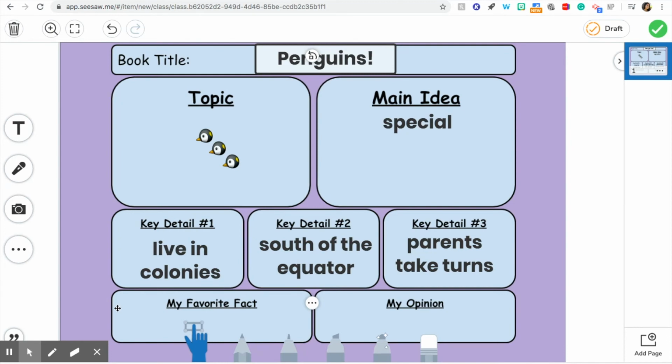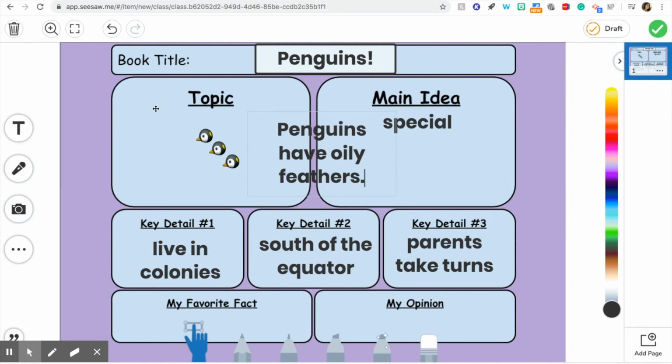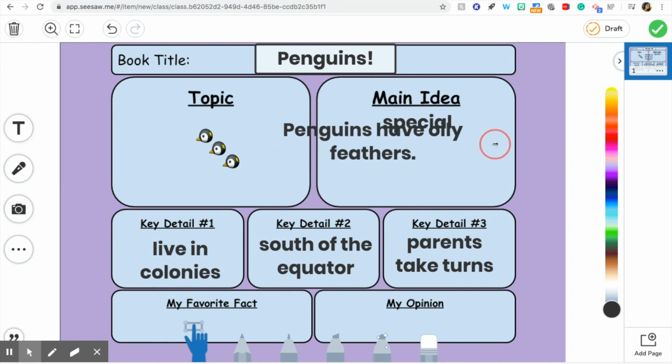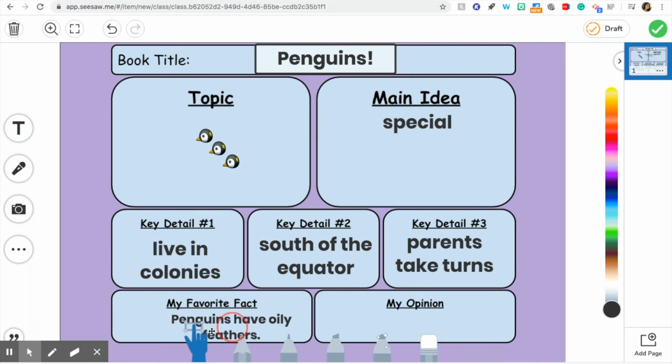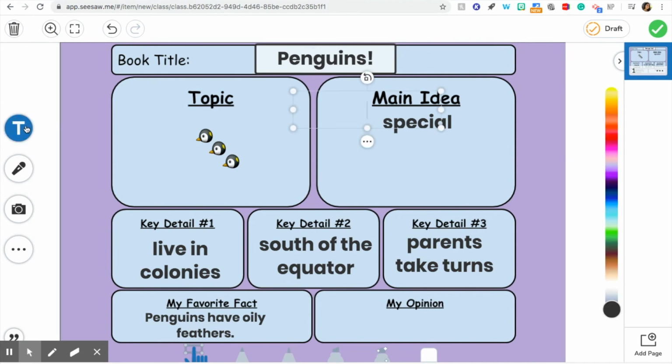I really did think it was interesting that penguins have oily feathers, so I'm going to put that down as my favorite fact. Penguins have oily feathers. That was interesting. And if it doesn't fit, I can just resize it. I'm going to stretch it out, and I'll just go like this to make it smaller. Here it is in the right spot. And my opinion. Well, I do think penguins are pretty cool, and I did learn even more cool things, so I'm going to write that down as my opinion.